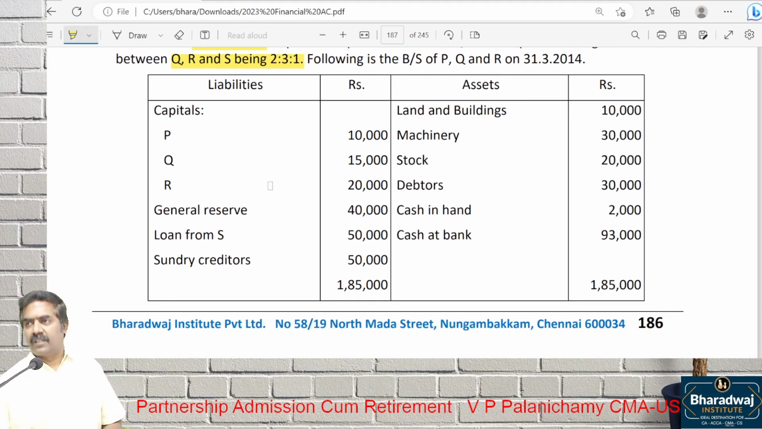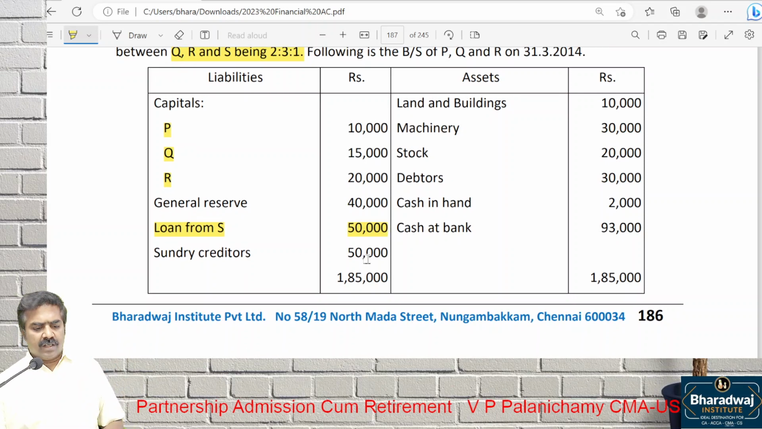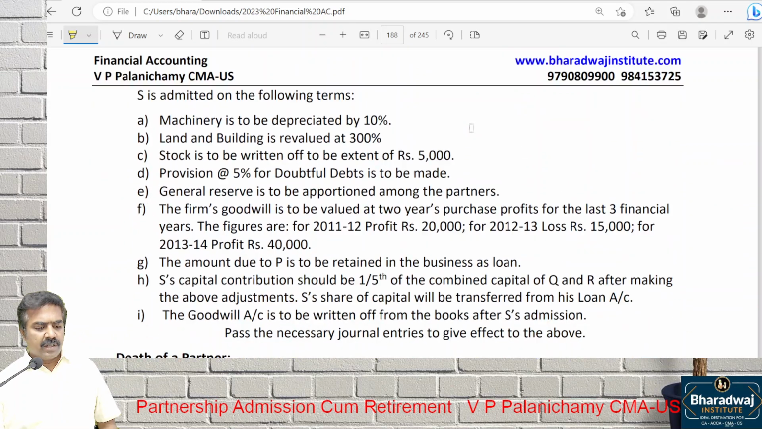Read the question further. What is given? Capital of which partners is given? P, Q, R is given. Already we have taken a loan from S. Already the new partner has given a loan to the firm. Creditors, land, building, machinery, stock, debtors, cash in hand are given to us. Read further. S is admitted. For what purpose? New partnership. Machinery to be depreciated by 10%. Land and building 300%. Stock 5,000. Provision for bad debts 5%.